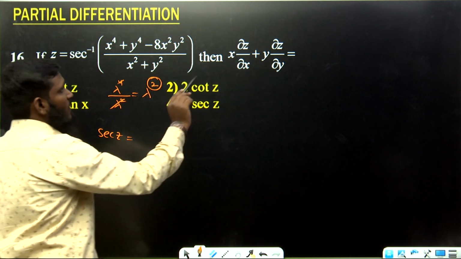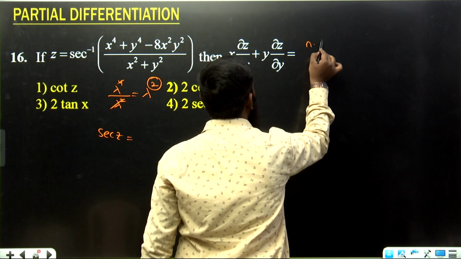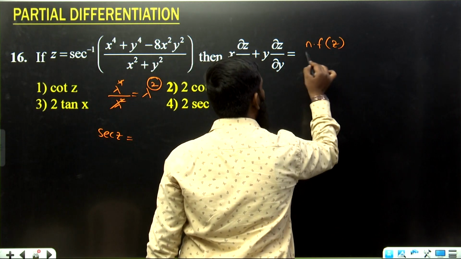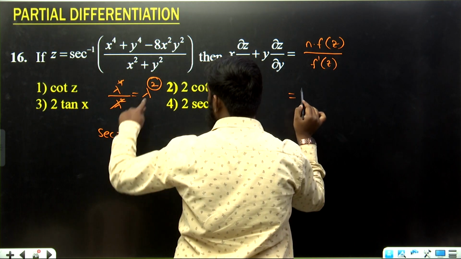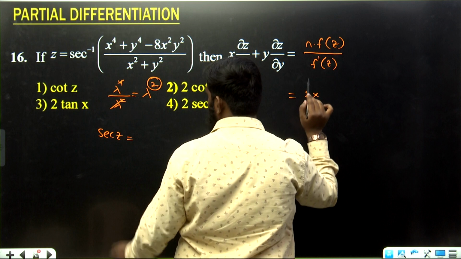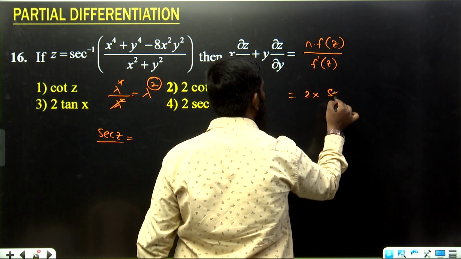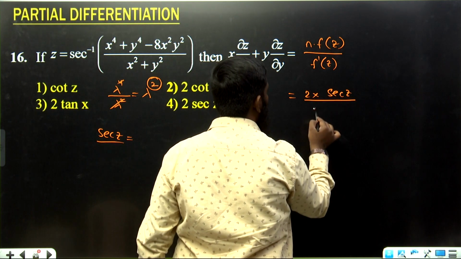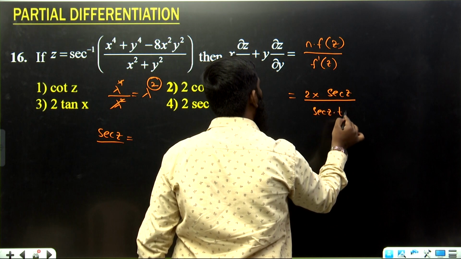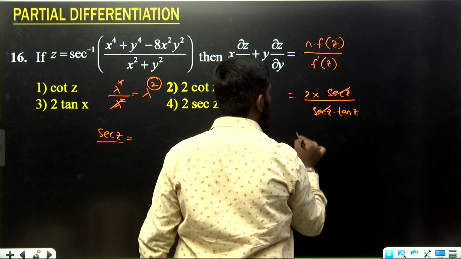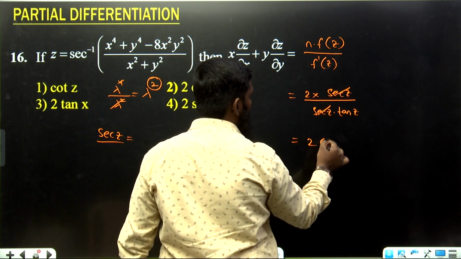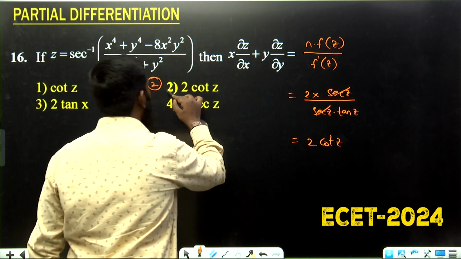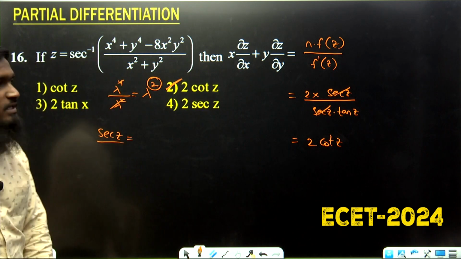Now for this part, what is the formula we are having? n into f of z divided by f dash of z. So what is n value we are getting? 2. 2 into, what is f of z we are having? Secant z. So d by dx of secant x is equals to secant x into tan x. Secant gets cancelled. 2 we are having, 1 by tan is equals to cot z. Okay, so let us go with the option number 2. This part we have taken.